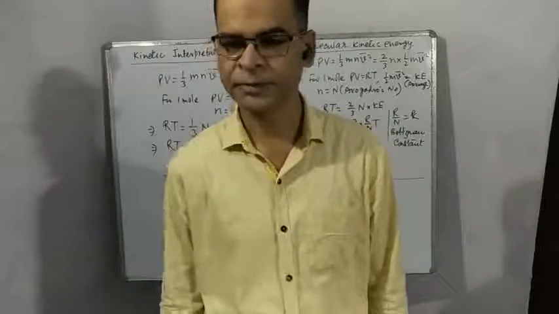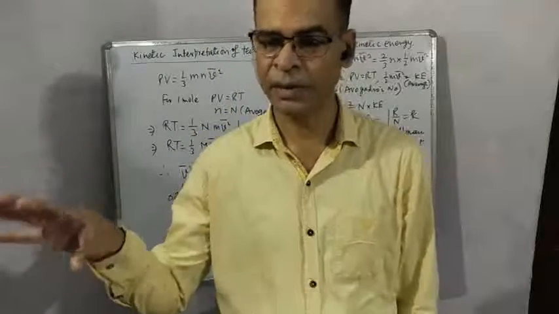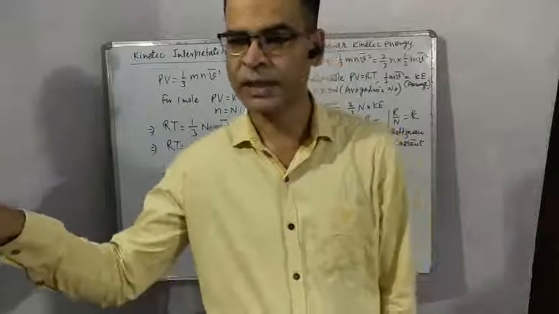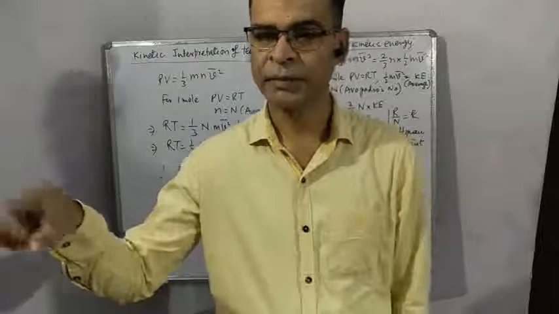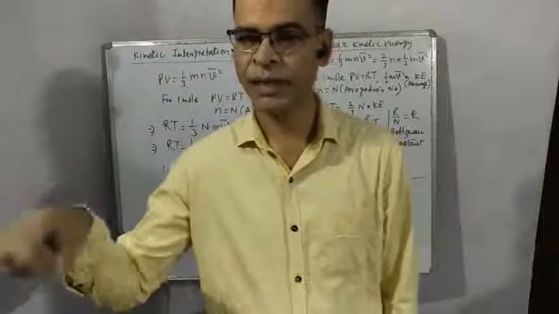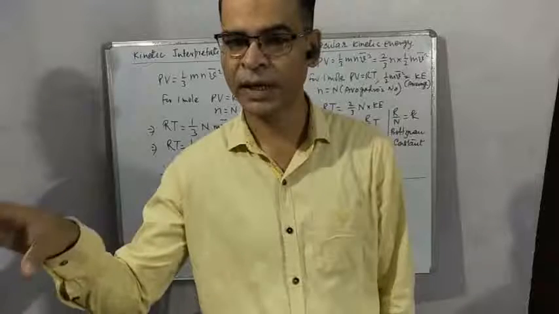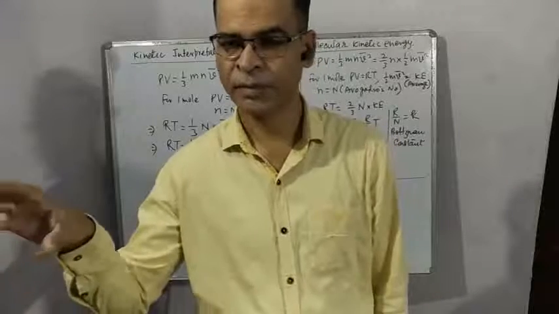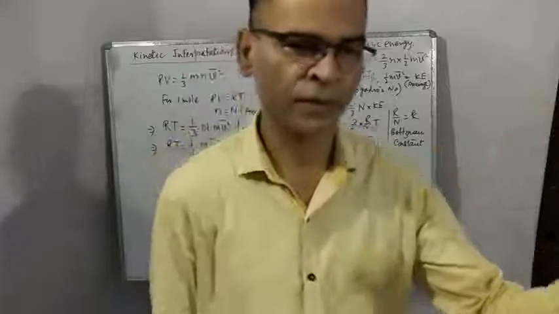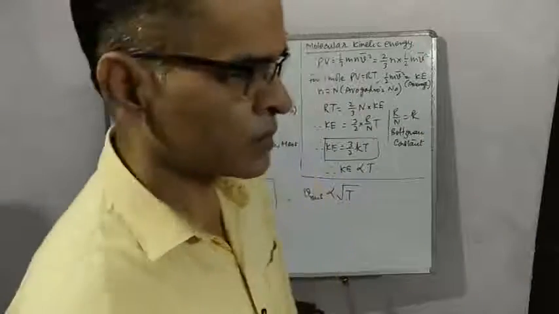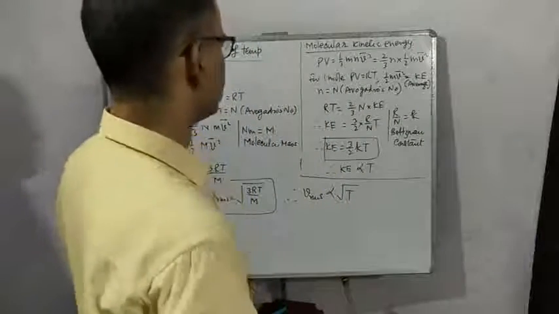In fact, if we are able to see molecules of gases, then we see that the motion of gas B is more vigorous. Molecules are moving faster than molecules of vessel A. So this is the meaning of kinetic interpretation.